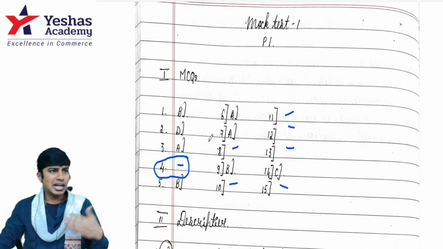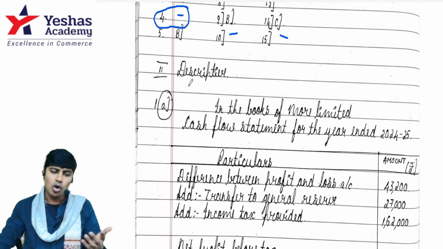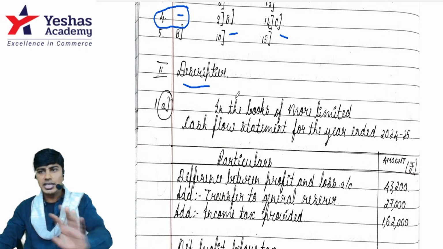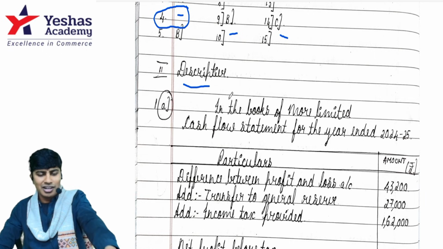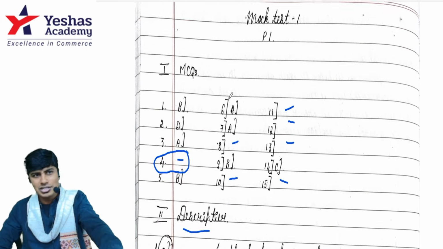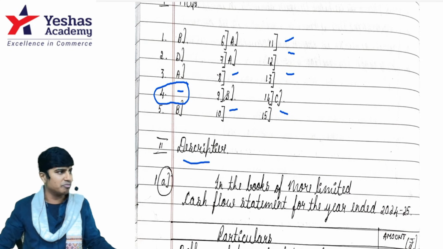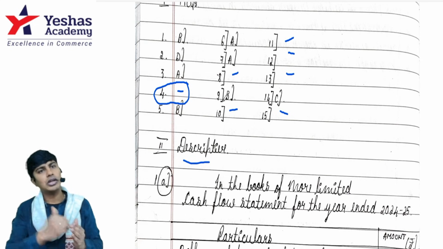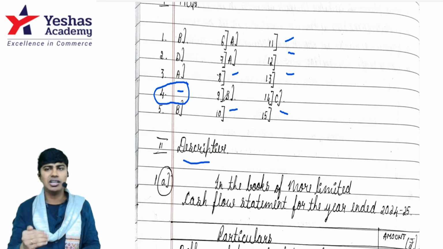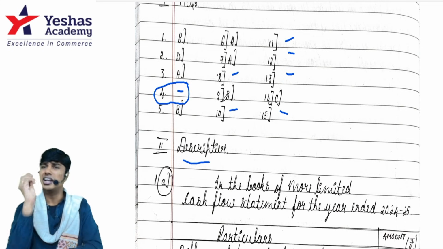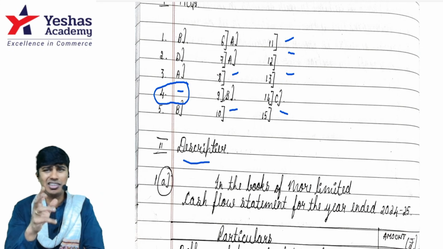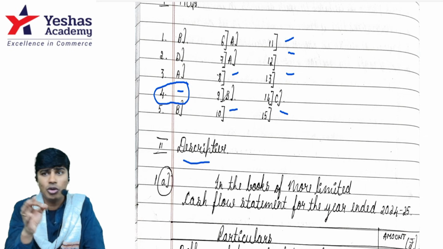Then when you start a new descriptive answer, always start it on a new page. Yes, I think this student wrote it at the cost of his or her own page. In the examination, you already paid enough money. Every new answer, start on a new page. Don't start on the same page, because the evaluator corrects hundreds of pages. Don't irritate them by writing the same answer and overlapping it. Every new answer, start it on a new page.